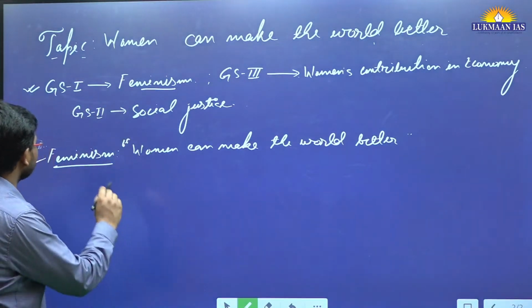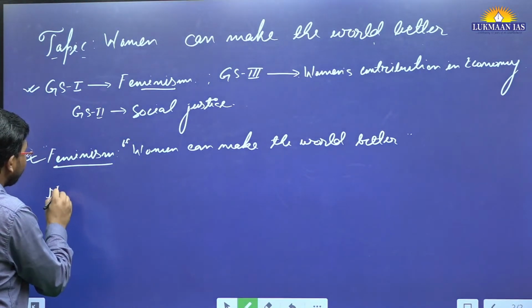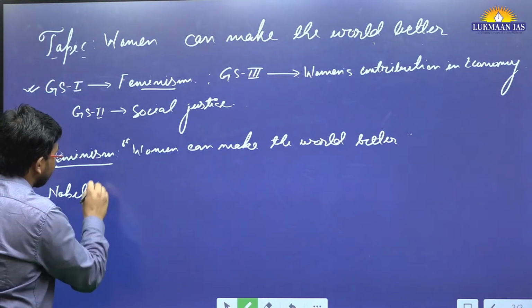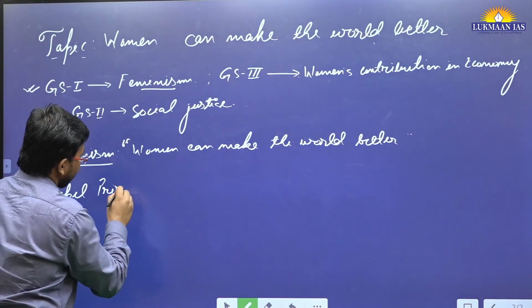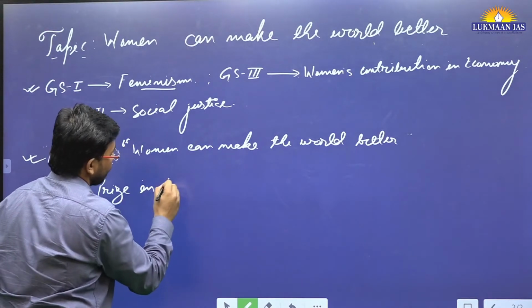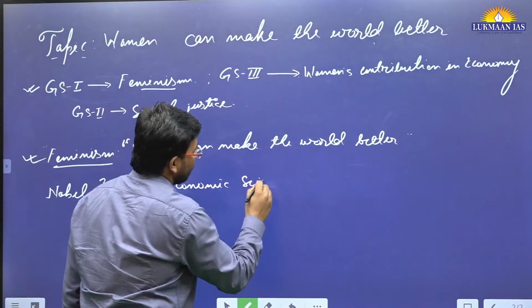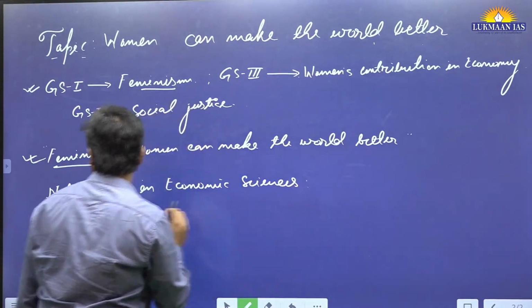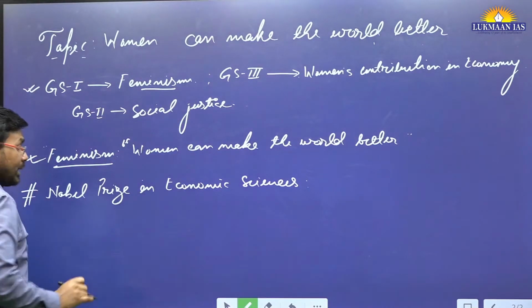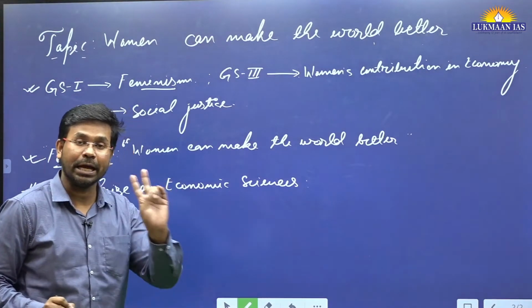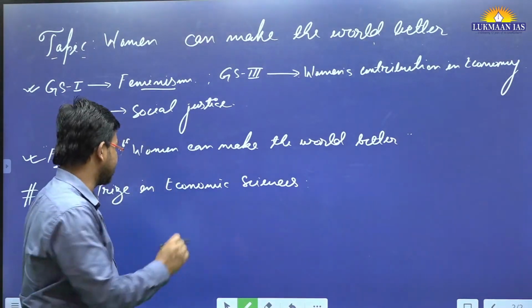In this article, the author has talked about the Nobel Prize in Economic Sciences. It is important for us to remember that the award related to economic sciences is not actually called the Nobel Prize.